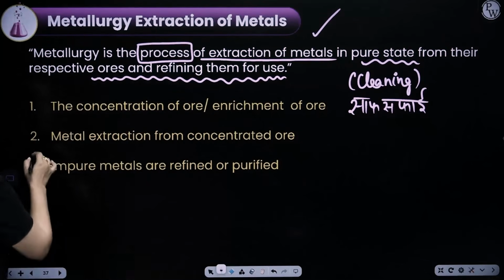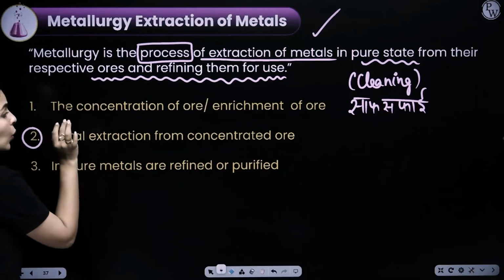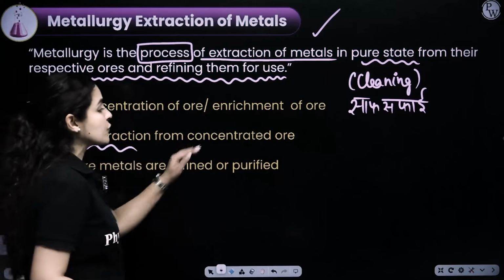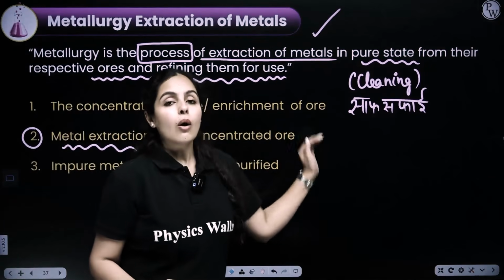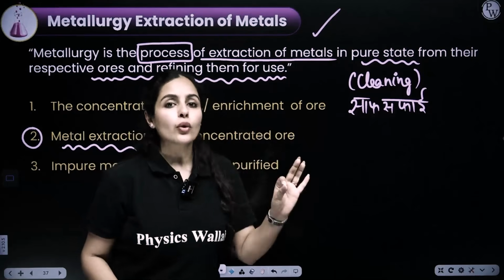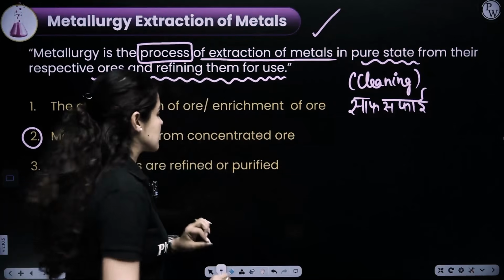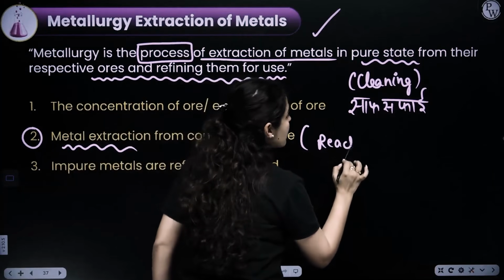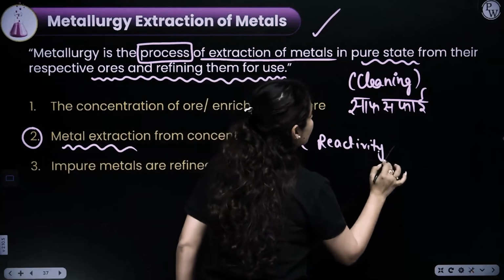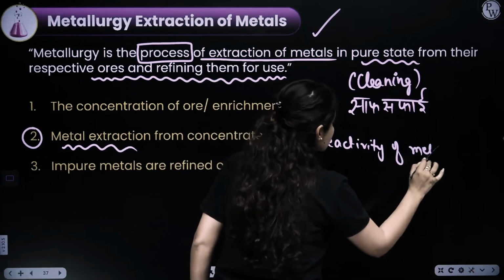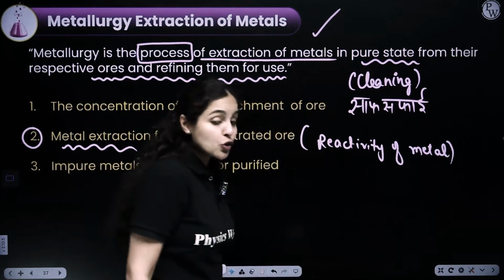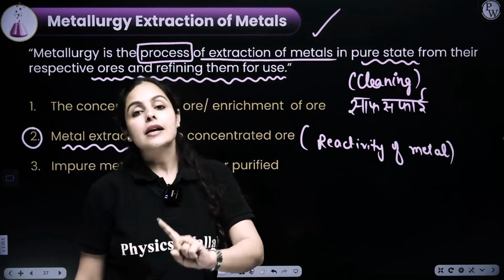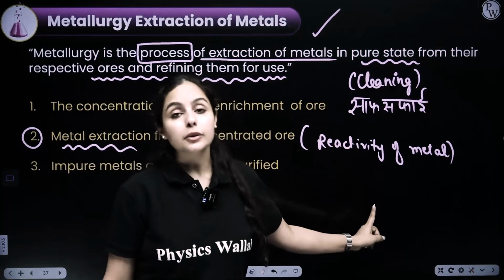If we move to the second step, once an ore is cleaned completely, we have to extract metals from the concentrated ore or enriched ore. From the clean ore, we have to extract the metals now. Now, to extract a metal, it completely depends upon the reactivity of the metal. Which particular method needs to be applied to extract a metal is decided based upon its reactivity.